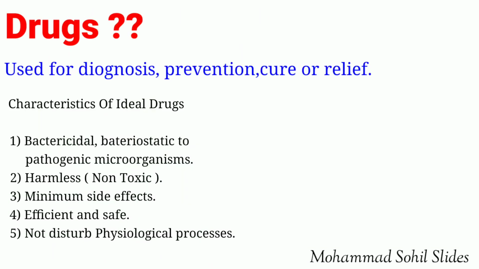So first of all, what is the definition of a drug? A drug is defined as a chemical substance which is used for the purpose of diagnosis, prevention, cure or relief of disease. Now coming to the characteristics of an ideal drug.